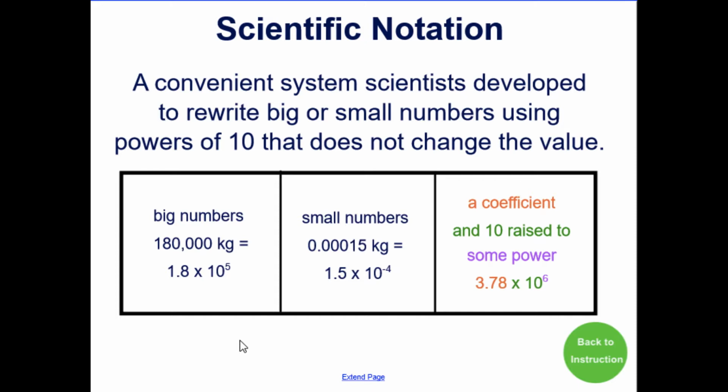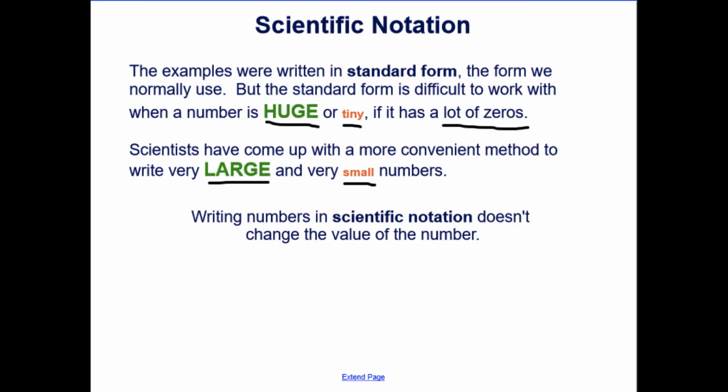Scientific notation is a convenient system that scientists developed to write big or small numbers, and it uses power of 10 that does not change the value. We're going to see it has a certain format, and it's helpful for really, really big numbers and really, really small numbers. We're going to see how we can convert between the two and how we can perform some operations with them as well.